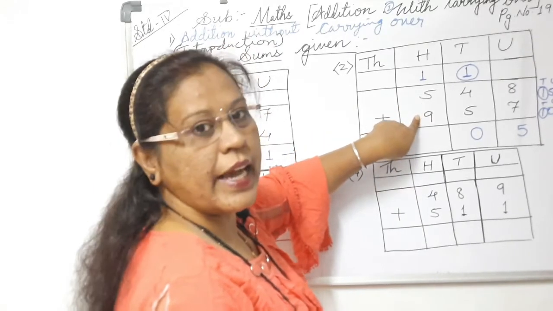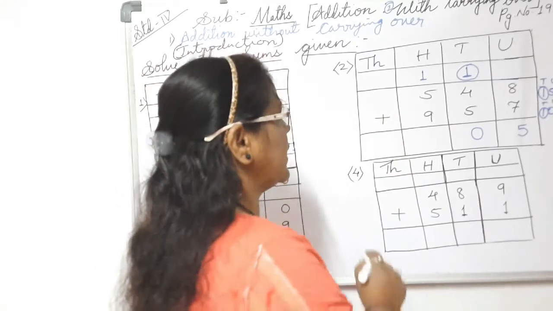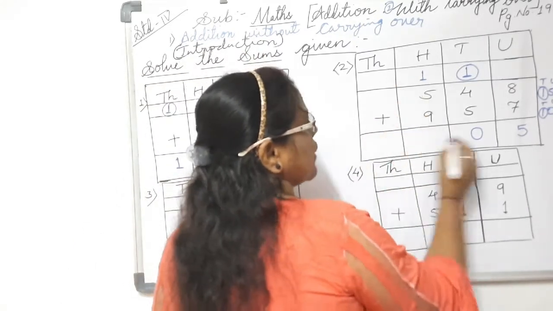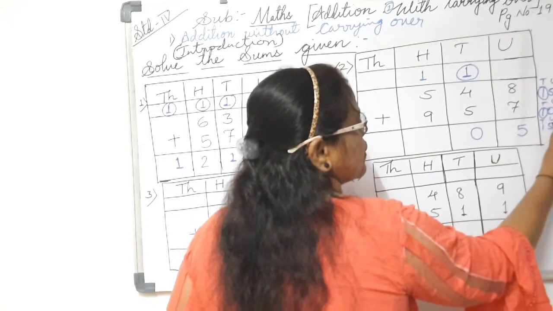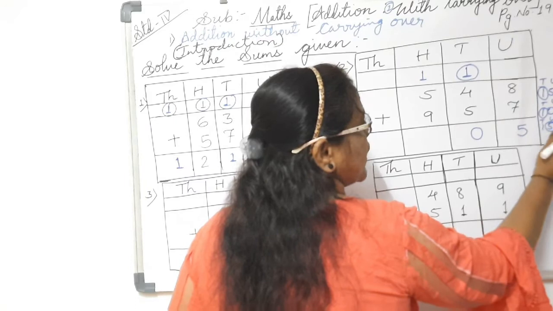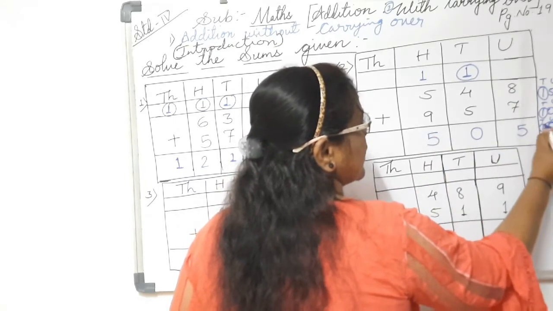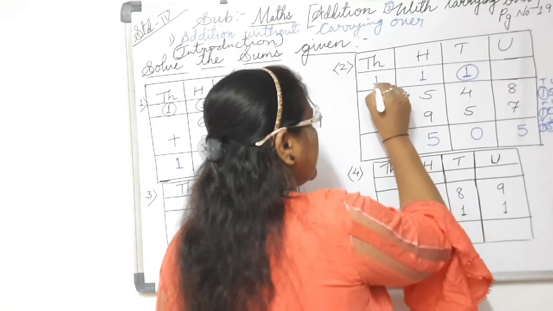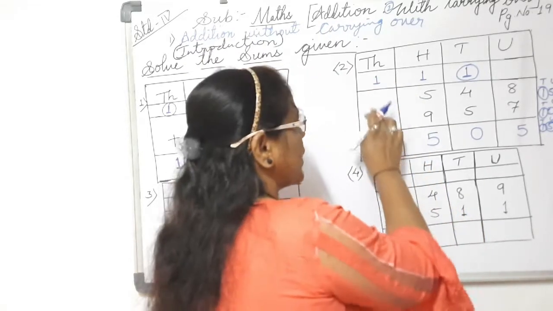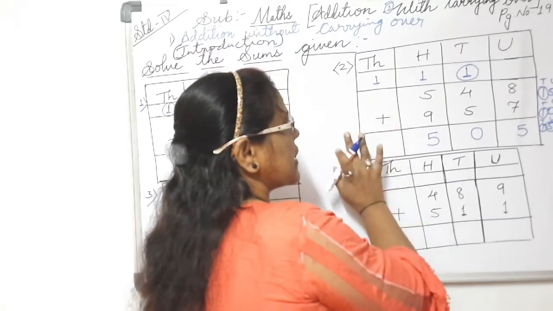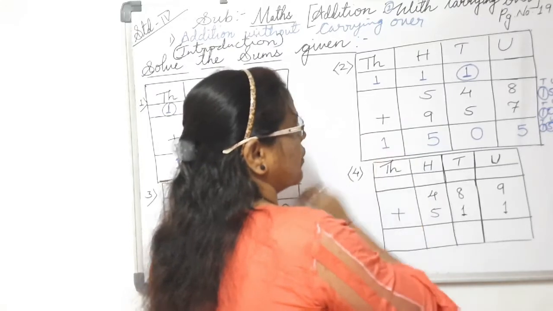6 plus 9, how much? 15, isn't it? Here also you'll write 15 in this way. Units, tens. So 5 is in the units place. This 5 you have to put down, and this 1 which is in the tens place, you have to give as carryover. So here, my dear friends and students, as you can see, no digits are given in the thousands place. So straight away bring this 1 down.